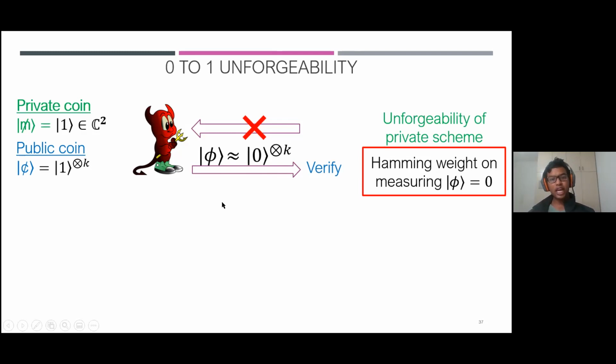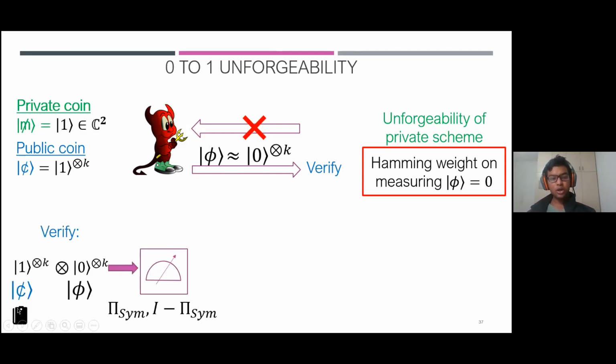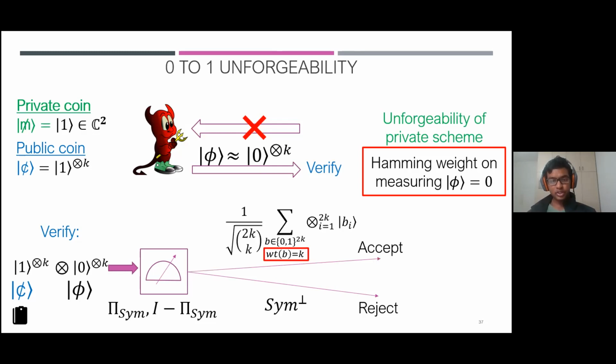So now let's see what happens when you try to verify it. You take out a cent from your wallet, which is like ket 1 tensor K, and you have this state phi, which is like ket 0 tensor K, and you do this projective measurement into the symmetric subspace. Either it gets rejected, in which case this whole state collapses by being projected into the orthogonal subspace of the symmetric space, or it collapses to a symmetric state, in which case you can show that it must collapse to this particular symmetric state. Why? Because the Hamming weight of the state is K, so a product state with Hamming weight K must collapse to this uniform superposition of product states with Hamming weight K.